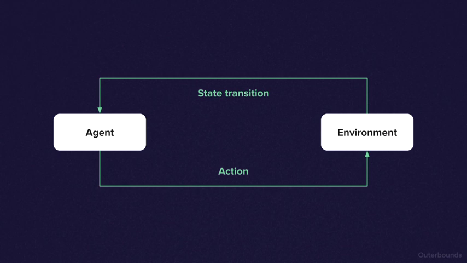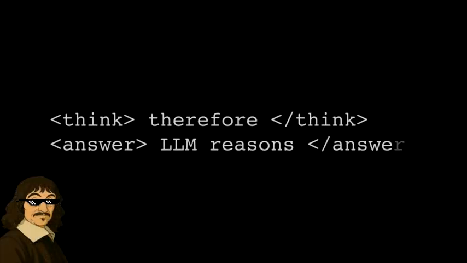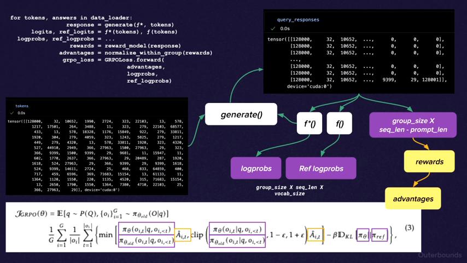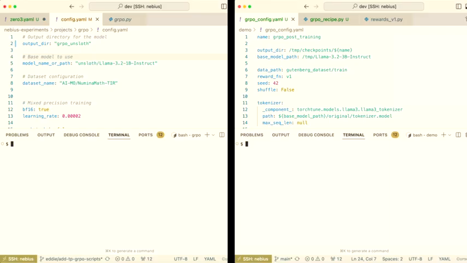Starting from a base model, the goal is to update the model's weights so that the model learns to generate preamble text at inference time, otherwise known as a chain of thought, before giving an answer. To do this, GRPO generates a group of samples per batch, computes rewards for each, and then derives a backpropagation signal by comparing their relative differences through a value called the advantage. For each generated response, the advantage directly changes the loss function, and thus how much and in what direction the model is learning.